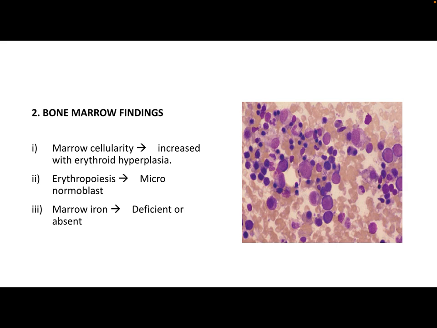Coming to the bone marrow findings, the bone marrow cellularity will be increased with increased erythroid precursors, or there will be erythroid hyperplasia. The erythropoiesis will show many micronormoblasts, and the marrow iron will be deficient or absent.